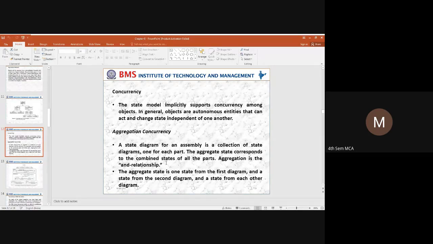So when we use an aggregation of all the objects, or an aggregation of different parts to represent one particular state, we represent that as an AND relationship. When we use this aggregation, there can be a movement from one state to another state diagram. So how can we move from one state to another state diagram?